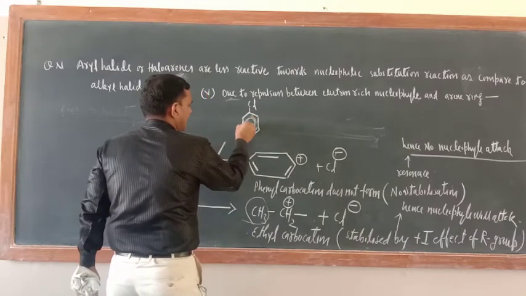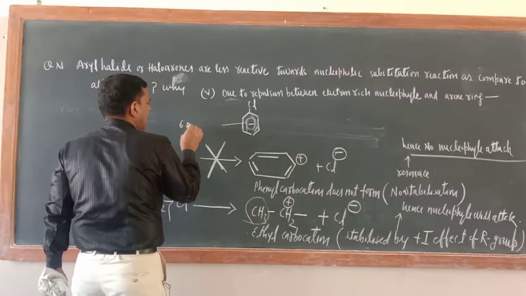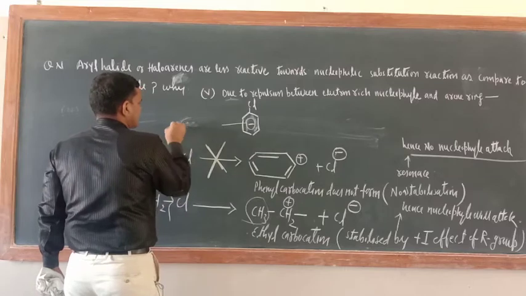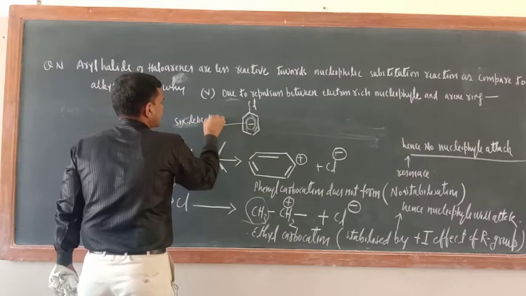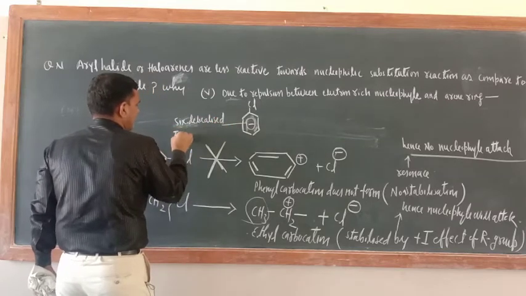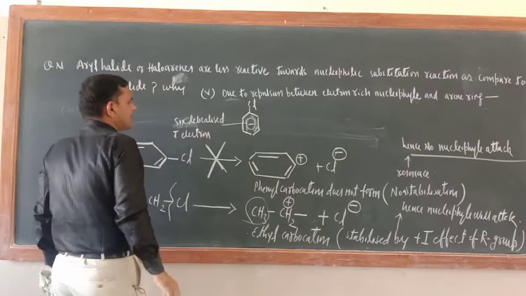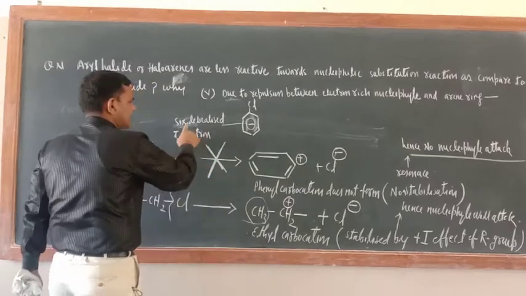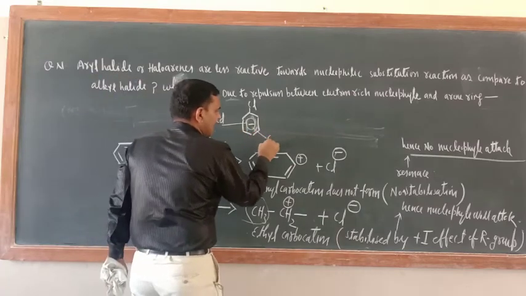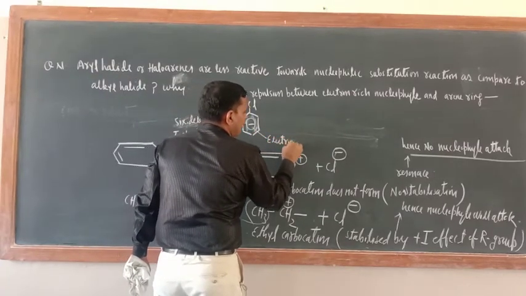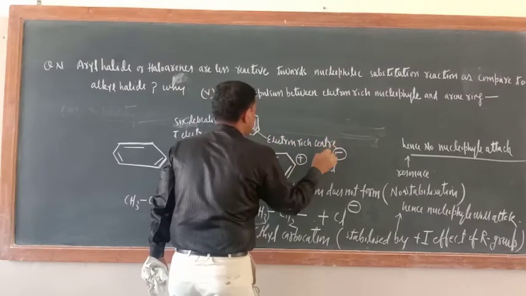What is the meaning of this negative sign? 6 delocalized pi electrons. 6 delocalized pi electrons means this center is an electron rich center.